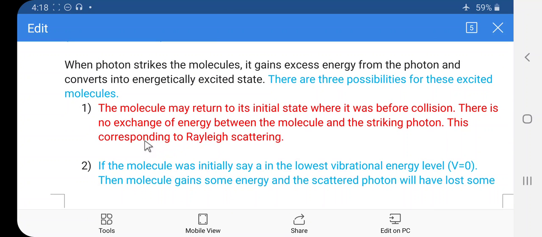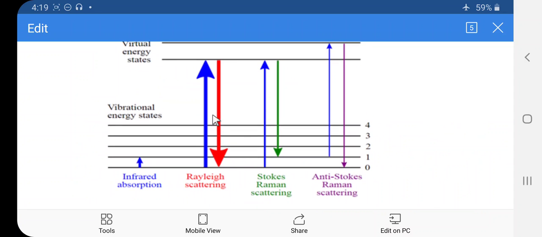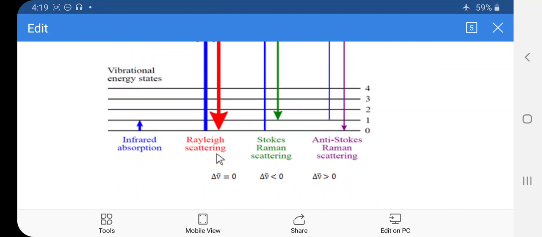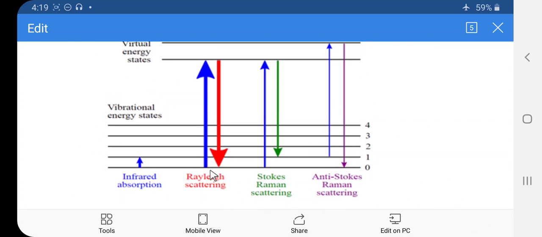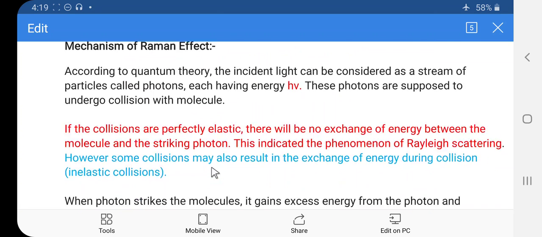The first possibility: the molecule may return to its initial state where it was before collision. So there is no exchange of energy between the molecule and the striking photon, corresponding to Rayleigh scattering. There is no exchange of energy between the photon and the molecule, and the initial and the final states are the same. This is the first point.